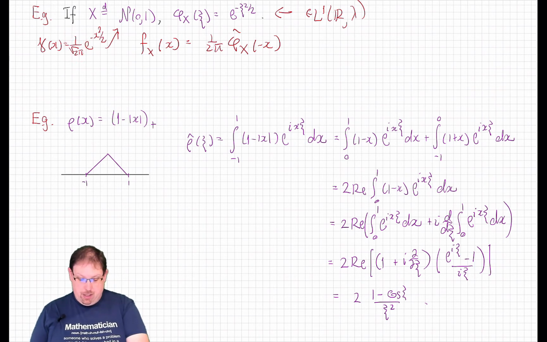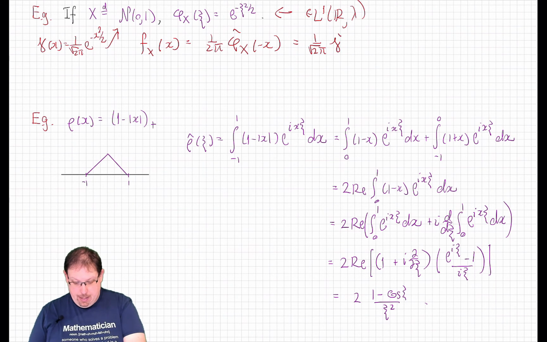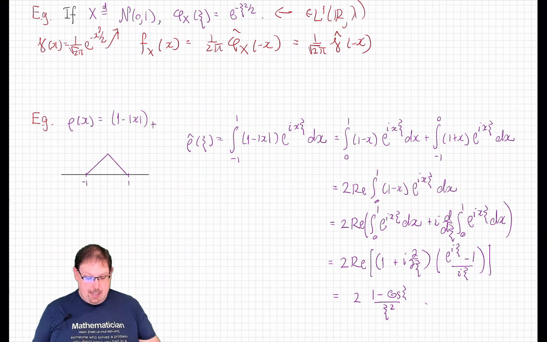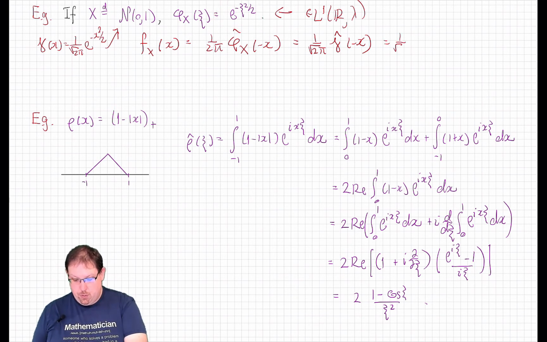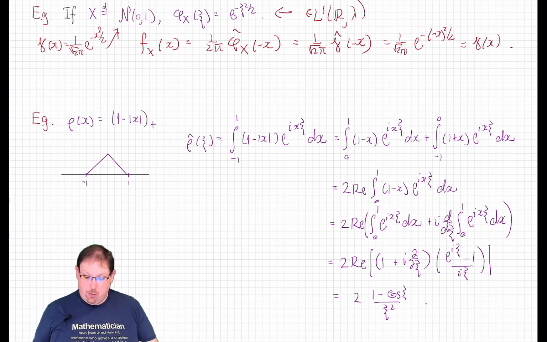And so that means that we can write this as, instead of 1 over 2 pi, root 2 pi over 2 pi, or again, 1 over root 2 pi, gamma hat at minus x. Now gamma is the density of x, and so its Fourier transform is written right here. And so this gives us 1 over root 2 pi e to the minus x squared over 2, but of course this density is symmetric, and so that again just gives us gamma, reproducing what we already knew.